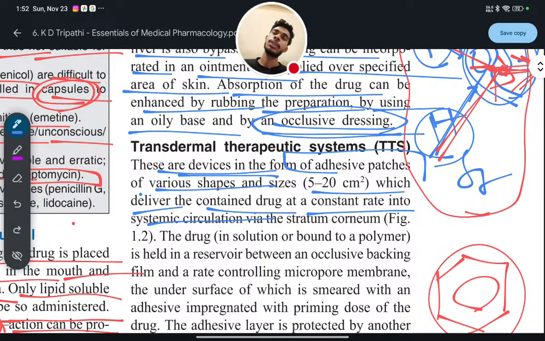So what you can do, you can use the transdermal patch. By using an adhesive patch or transdermal patch, you can deliver this paracetamol inside the body slowly, step by step. It is also used right nowadays. It is highly used in the treatment of PCOS, PCOD, polycystic ovarian syndrome, polycystic ovarian disease, hormonal imbalance, and others.